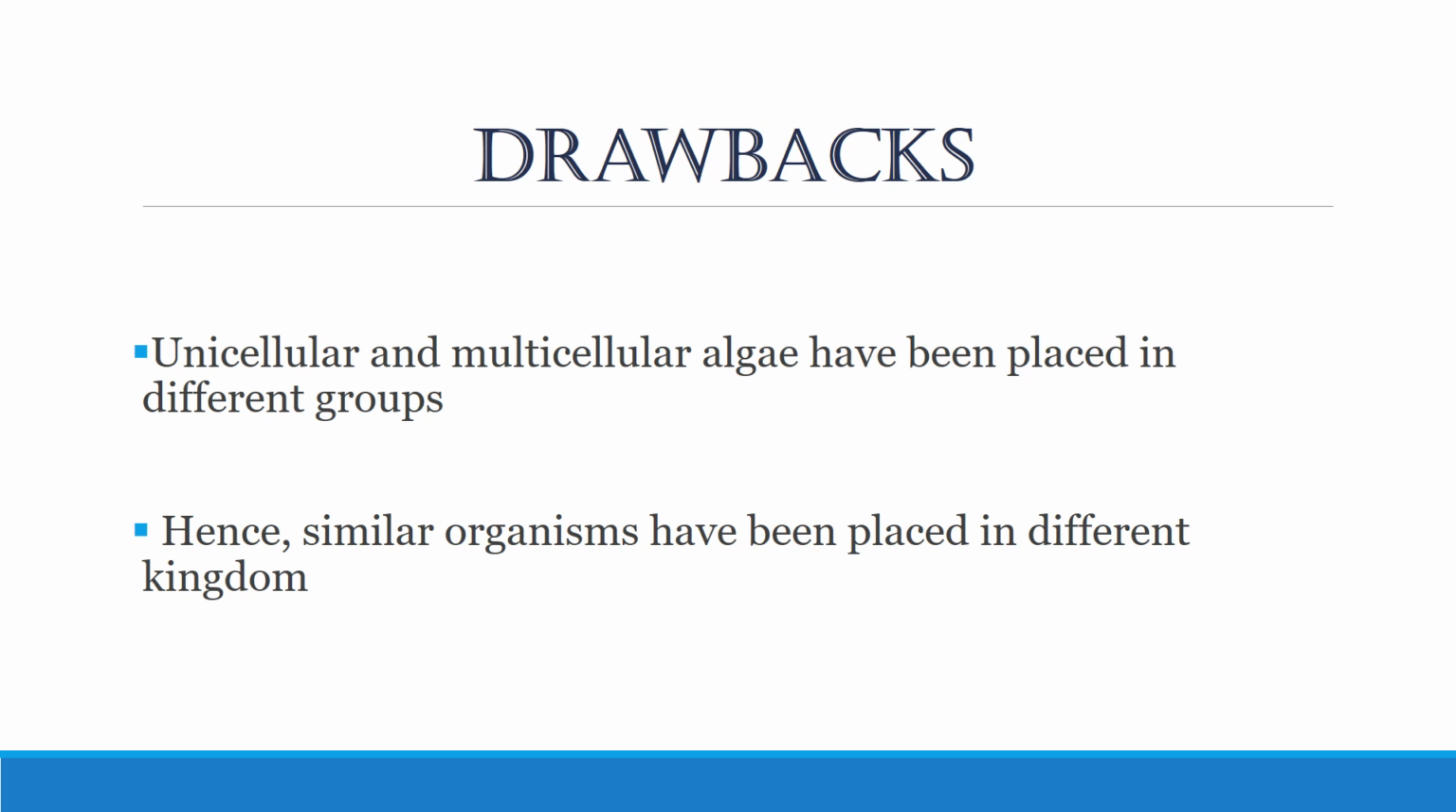So later on, when we read the different kingdoms specifically in detail, we will find out that the unicellular algae have been placed with the Protista kingdom, and the multicellular algae have been placed in the kingdom Plantae. So there must obviously be some characteristics of these two different unicellular and multicellular algae that are similar to protists and Plantae, but because they probably belong to the same evolutionary history, they should have been placed in the same kingdom. So this is one of the drawbacks that exists in the five kingdom classification system.